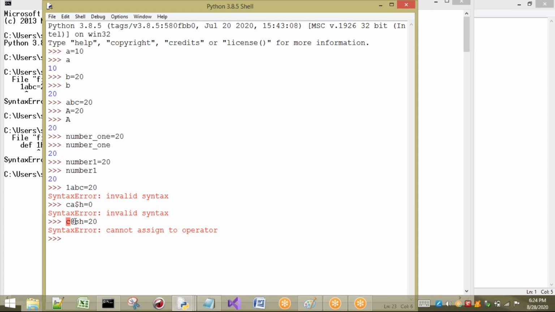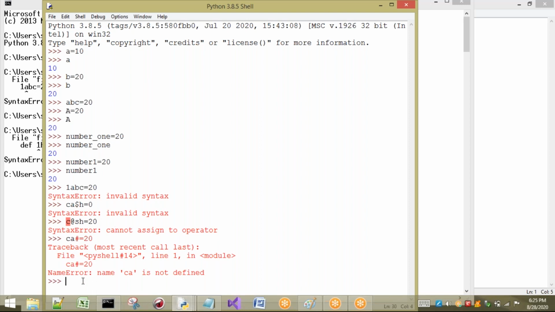If you are going to use any other symbol, it is not possible. For example, I'm going to take CA hash. Is it possible to take hash? It is not possible. See, name CA is not defined. Hash is some predefined symbol, so it cannot be used. If you consider here, dollar is invalid syntax. Here at the rate is already known by Python, but it should not be assigned here. In the same way, hash is also known by our Python, so it should not be used. So we are getting different errors here.